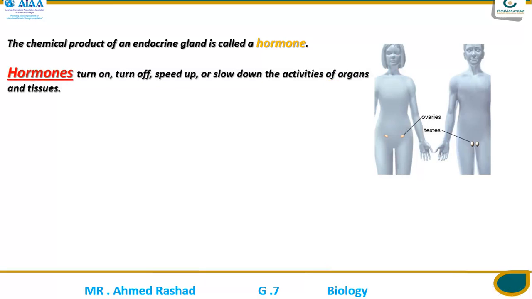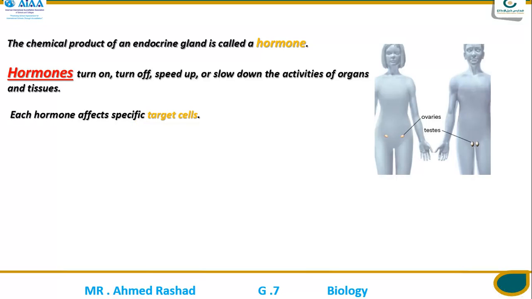Hormones have important functions in your body: they turn on and turn off, speed up and slow down the activities of organs and tissues in your body. Each hormone affects specific target cells in your body. So what's the meaning of target cell?